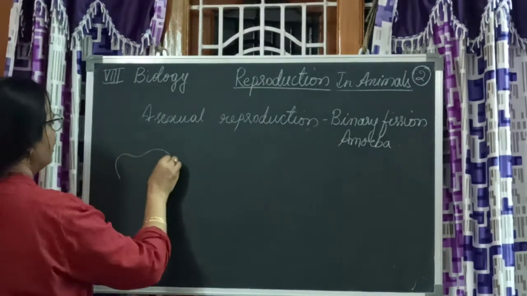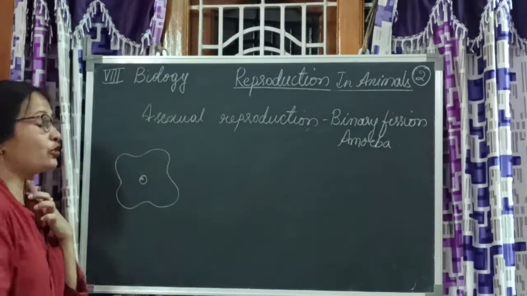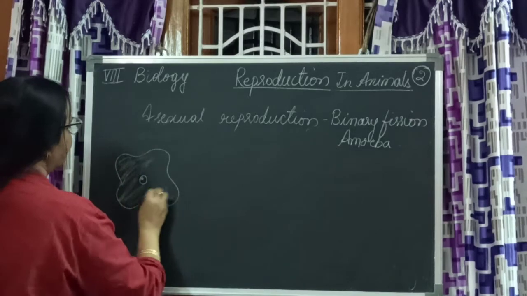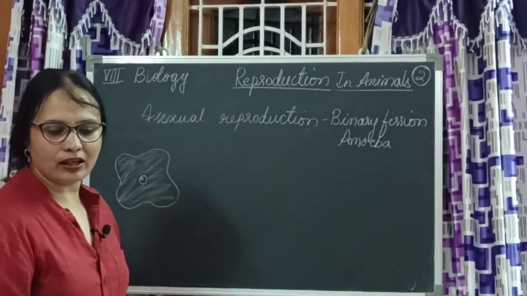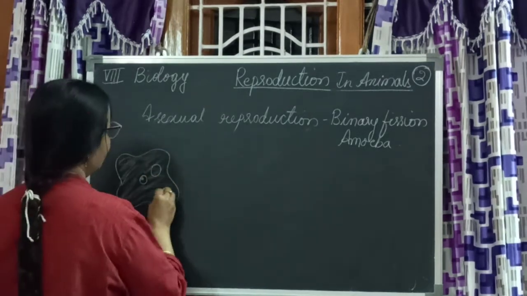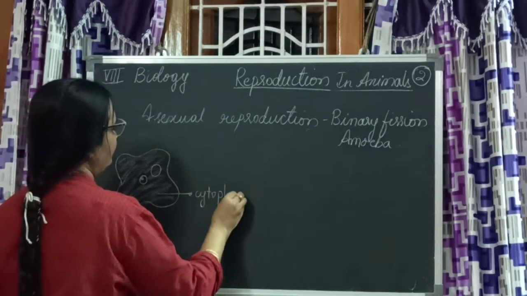Amoeba is like this, no? Any way you write and you say it is amoeba, it has to be accepted. What does it have? It has cytoplasm, nucleus, what else? And vacuoles will be there, of course. Cytoplasm is there.